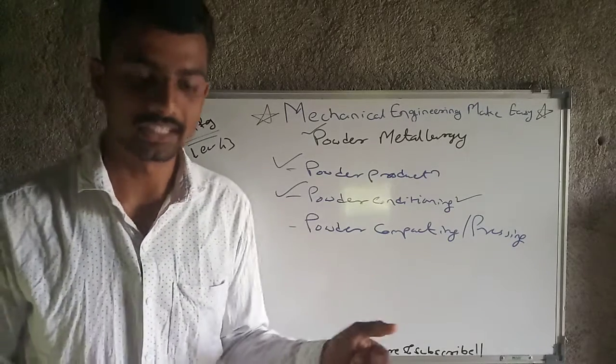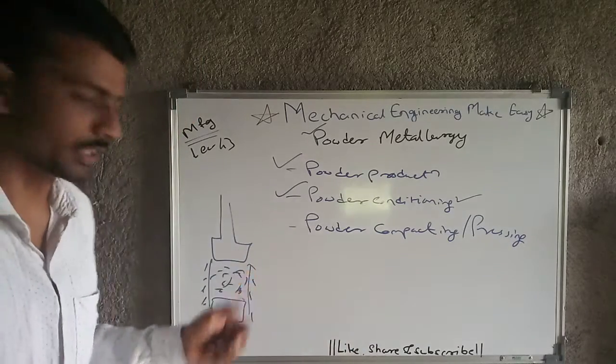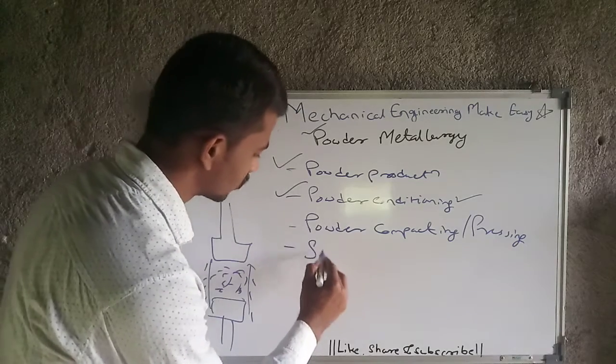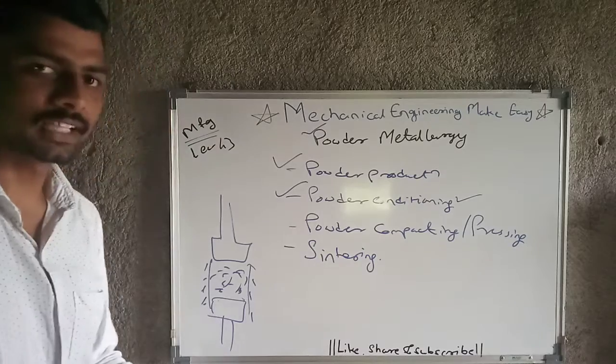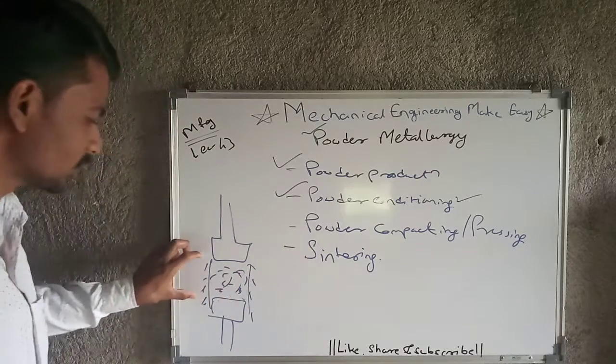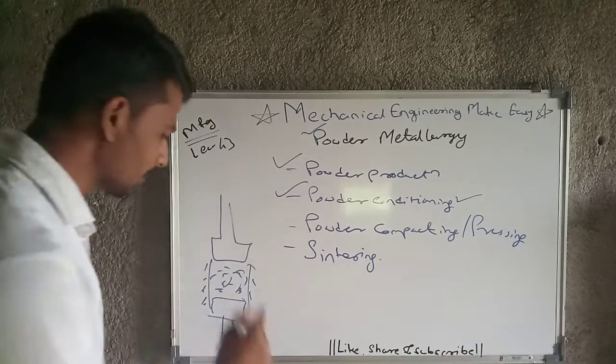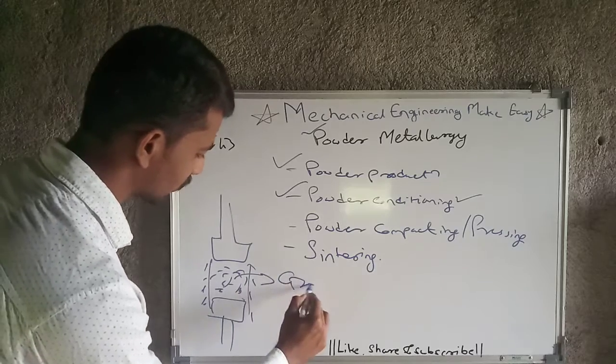Then after that compression or pressing we will do the next method, that is nothing but sintering. Sintering is nothing but a heating process. We are going to heat this compact, and the name of this compact is green compact.